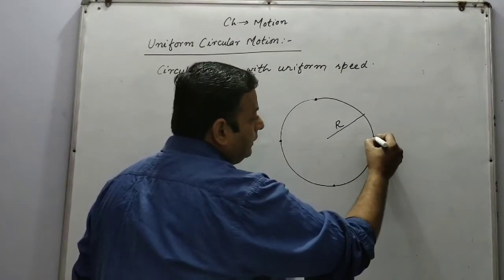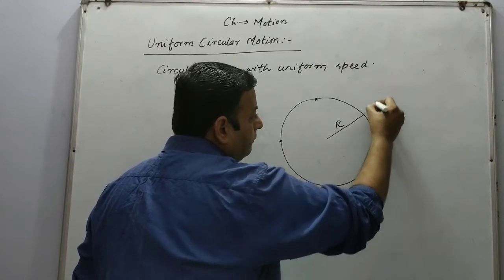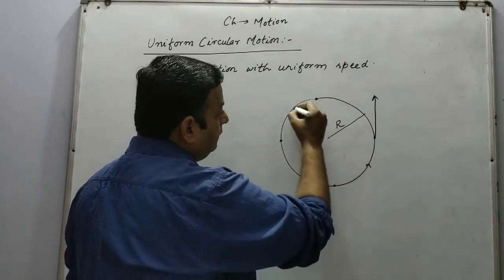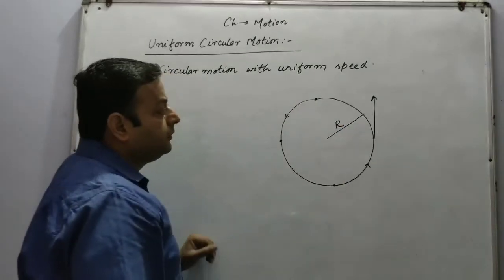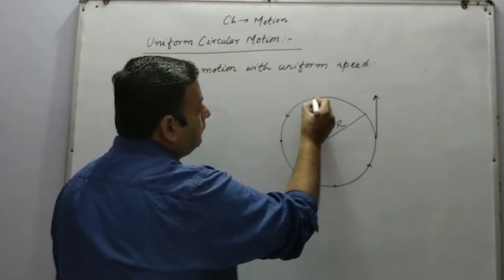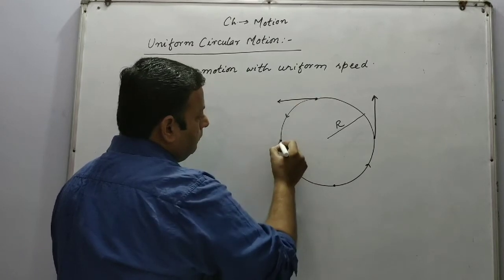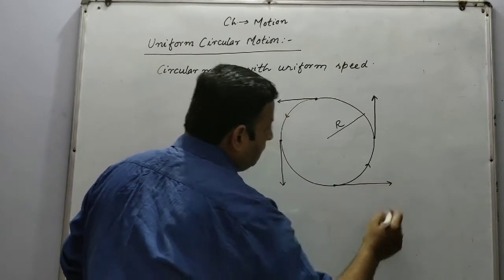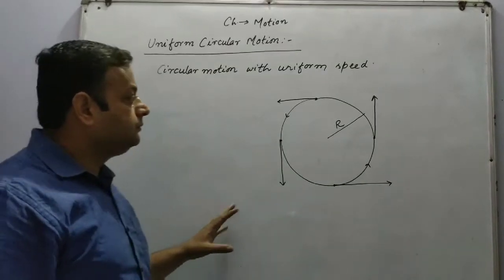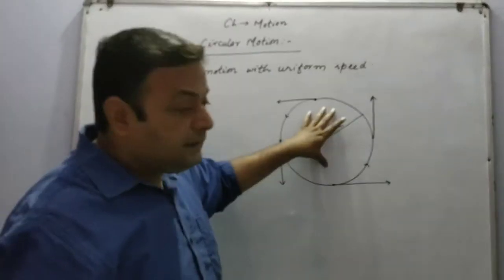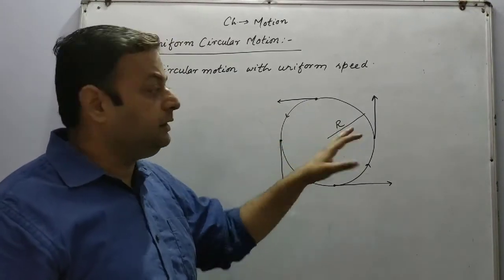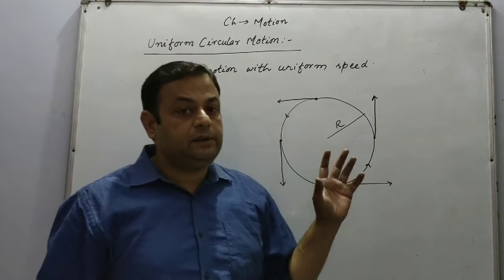The direction of velocity on this point will be like this if a person is moving in this direction. So we can say that in a uniform circular motion, at every point the direction of the velocity keeps on changing.